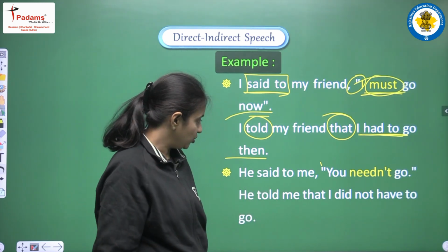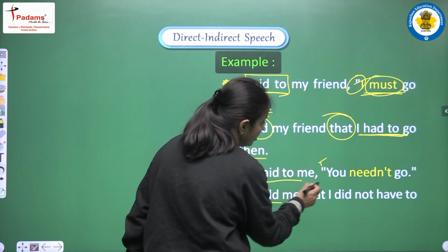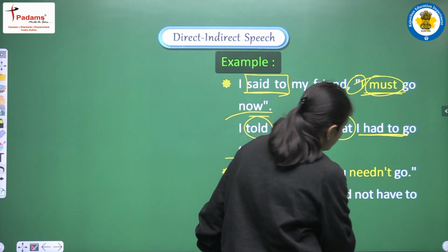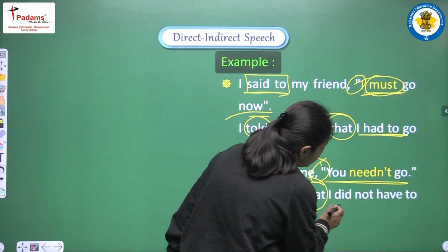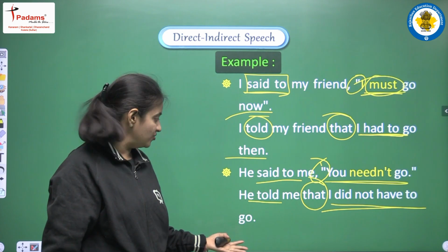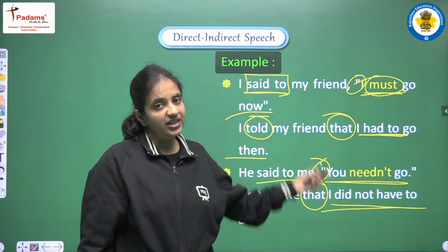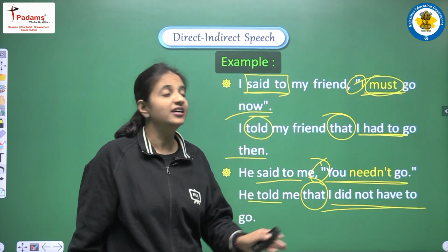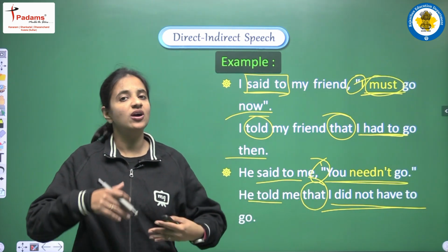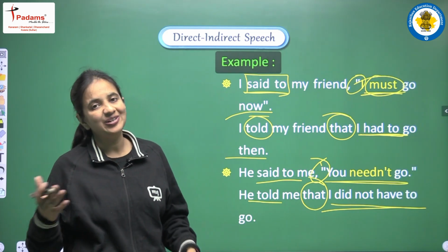Next is he said to me, you needn't go. So first of all said to is changed into told. When we are removing the commas, then we have to add one conjunction, and now needn't के place पे हम क्या लिख रहे हैं? Did not have. Okay, and to के बाद में go, and the complete sentence will be he told me that I did not have to go. So these are the rules that you have to learn कि अगर must है, needn't है, ये sentence में आ रहा है, so हमें कैसे इन्हें चेंज करना होगा, कैसे हमें कन्वर्ट करना होगा, कौन सी वर्ब से, कौन सी ऑक्सिलरी से हमें इन्हें कन्वर्ट करना है.